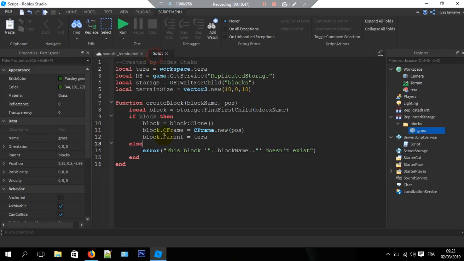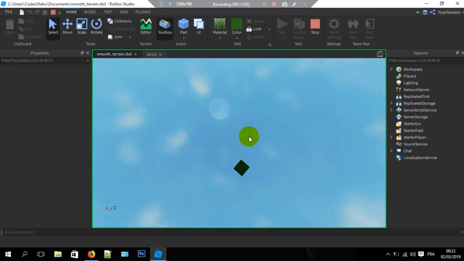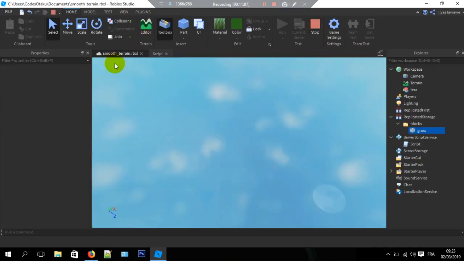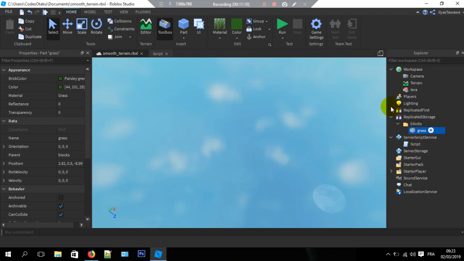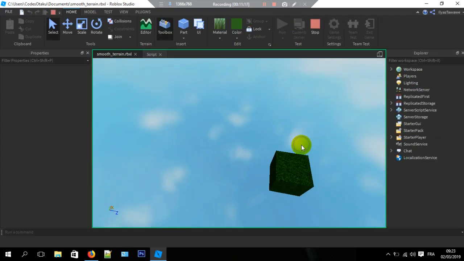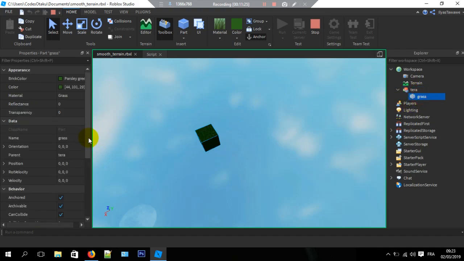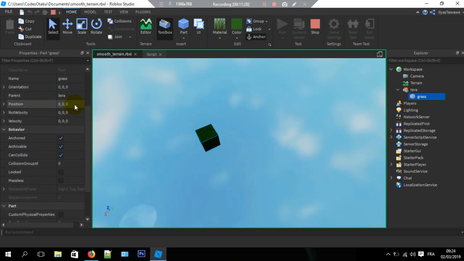So I didn't call the function yet, so let's call it. Let's create a block with the name of grass in the position 0, 0, 0. Alright, run, and there we go. But it's falling down, so I should anchor it. Well, I can anchor it directly in the storage. Just run it right now. It looks great as we wanted, inside the model Terra, at position 0, 0, 0.